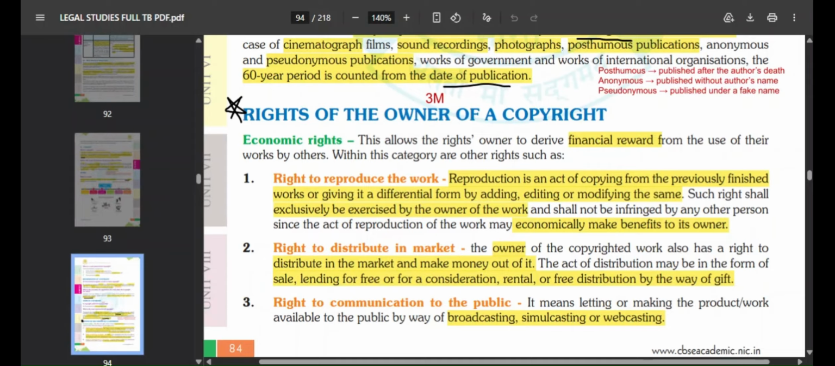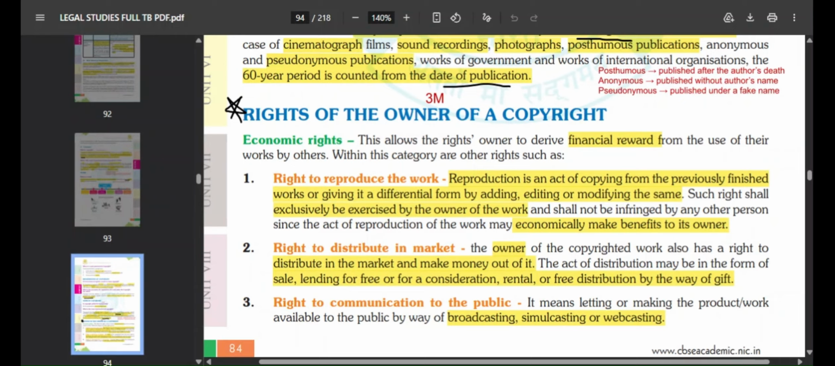So it cannot be infringed by any other person, since the act of reproduction of work may economically benefit the owner. By doing this the owner earns money, right? If someone apart from the owner does this, they will earn money, and that is not right, because they are not the one who has created this. Only the owners have done this work. Their hard work is there, so they should get the money for it. If you are the owner, you should get money for the work that you have done, not someone else. So this is what they're saying here.